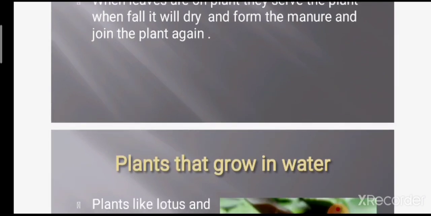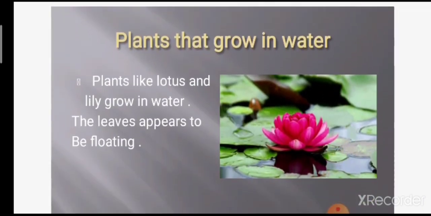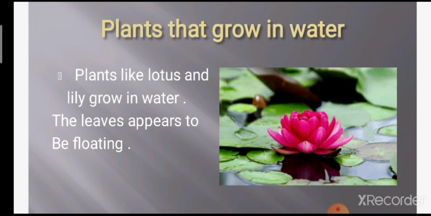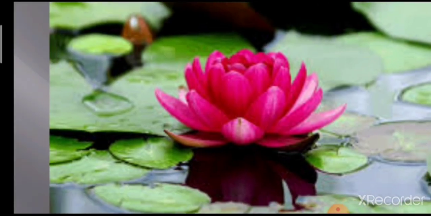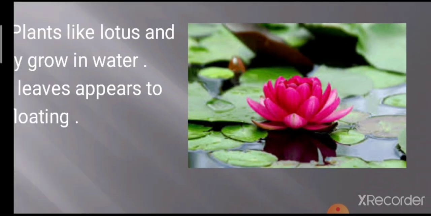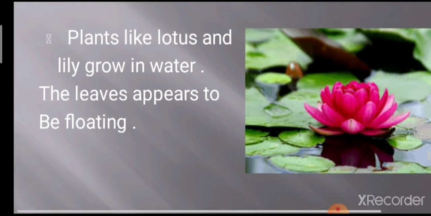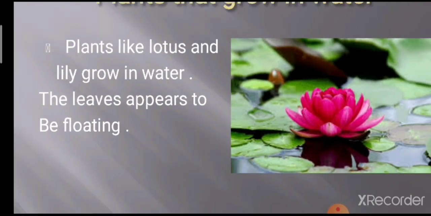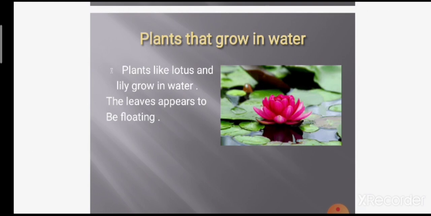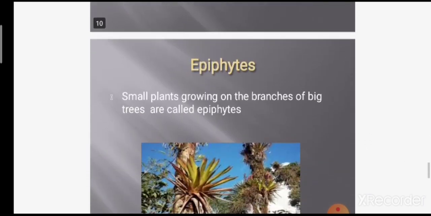Then next, plants that grow in water. You have seen some plants that grow above the water near a lake or pond. One example is the lotus plant, which grows near your pond. This is the diagram for the lotus plant. See how it is. The leaves are floating around on the water. Plants like lotus and lily grow in water. The leaves appear to be floating.